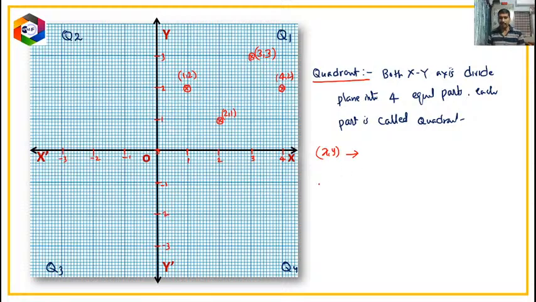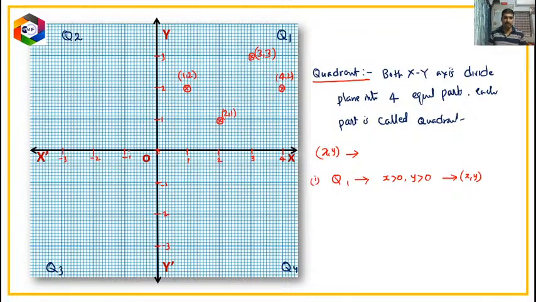The first condition is Q1. If it is quadrant 1, then for that point x is greater than 0 and y is also greater than 0. So for every point in quadrant 1, x is positive, y is positive, and the point will be (x, y). If it lies in quadrant 1, x is greater than 0 and y is greater than 0.